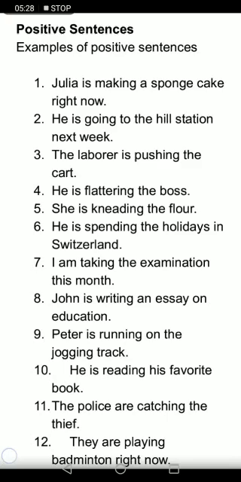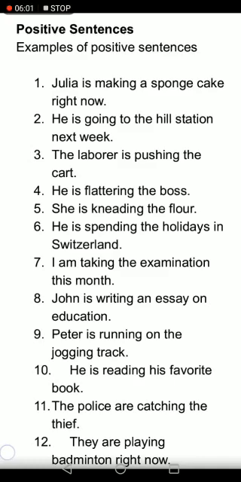Class, today we are focusing on the negative form of present continuous tense, right? So, first we needed to recap the present continuous positive sentences. Subject, auxiliary verb, which is, am, are, and then first form of verb with ing, and then object, right? Julia, subject, she is a third person singular. So which auxiliary verb will we use? We are going to use is with third person singular.